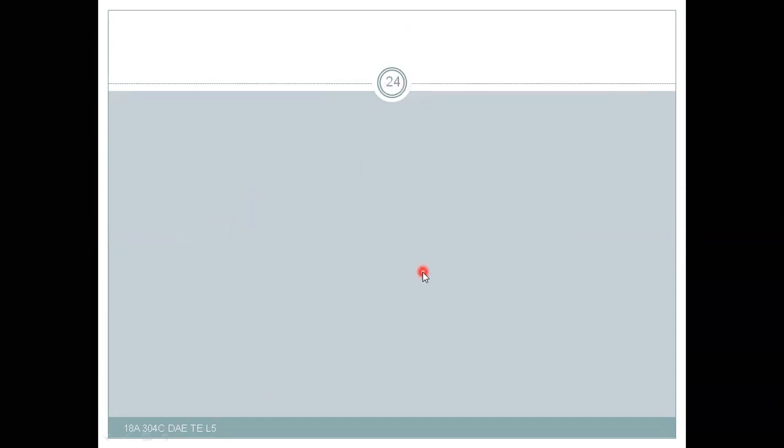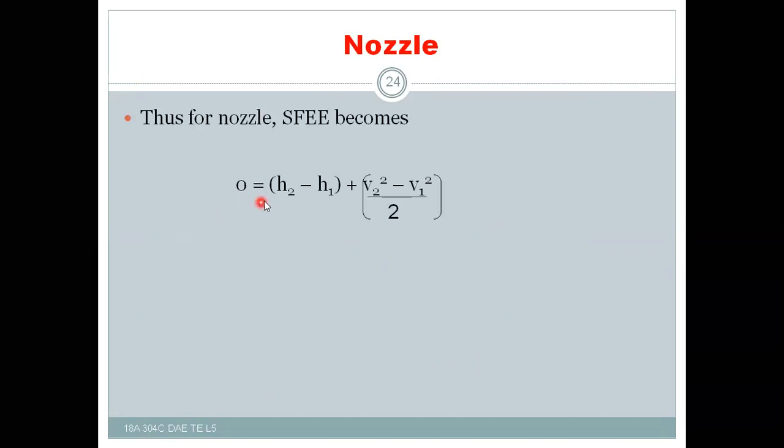So finally, in case of nozzles, the steady flow energy equation becomes 0 is equal to H2 minus H1 plus V2 square minus V1 square by 2. That means change in kinetic energy is equal to enthalpy drop from H1 to H2.